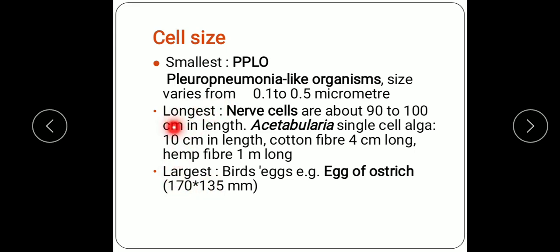After smallest and longest, we'll see the largest cell. The largest cells are birds' eggs. For example, the egg of an ostrich is 170 into 135 mm in size, the largest single cell. Egg of hen is 16 to 45 mm. Human female ovum is 0.1 mm in diameter. So all this is about the cell size and the importance of the cell size we have studied.